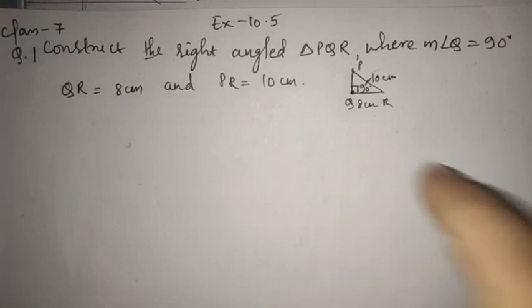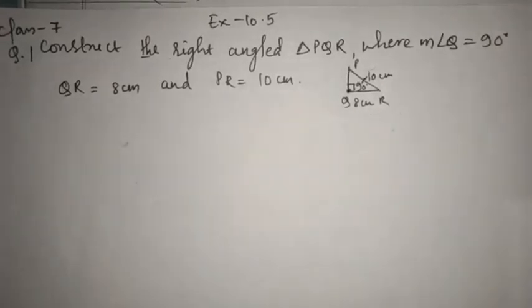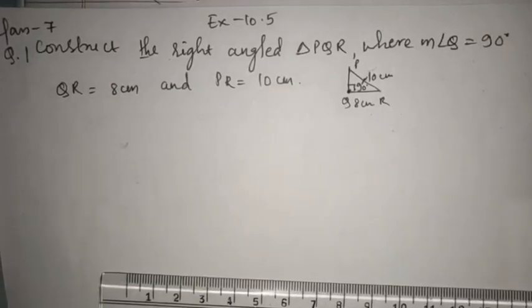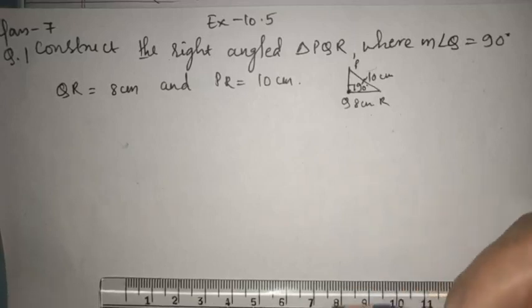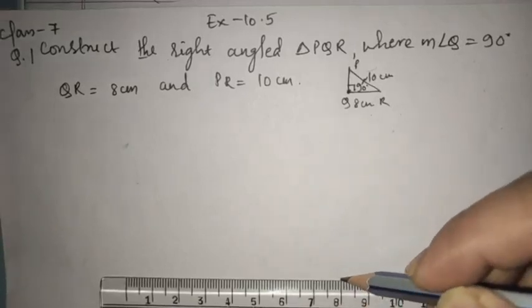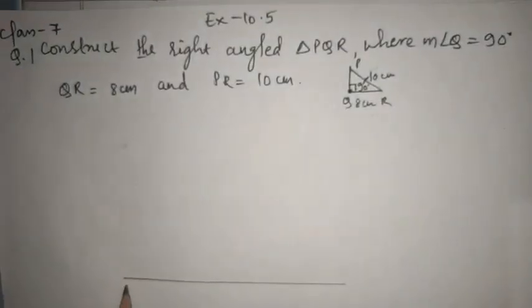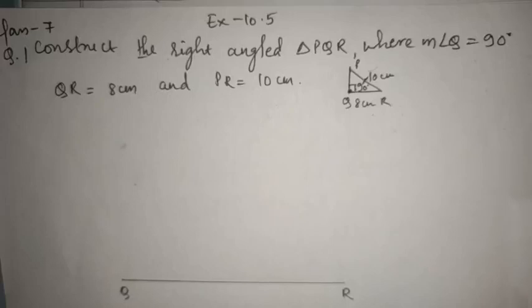First of all, we'll make a base here which is 8 centimeter with the help of a scale. So here I make 8 centimeter. The name of this side is Q and R, QR, right?